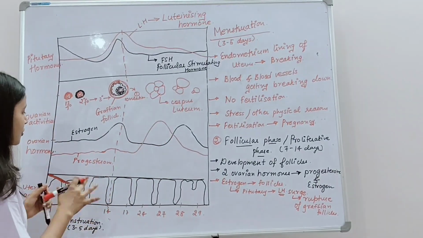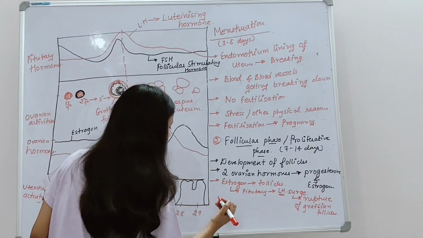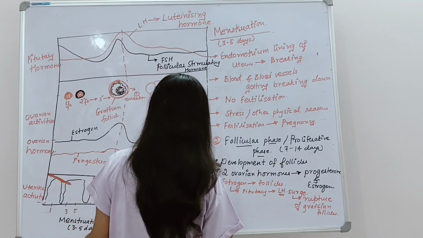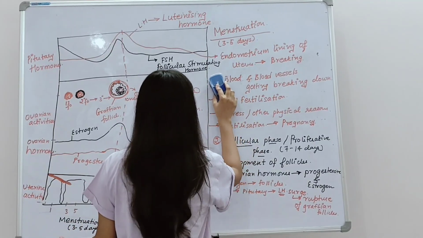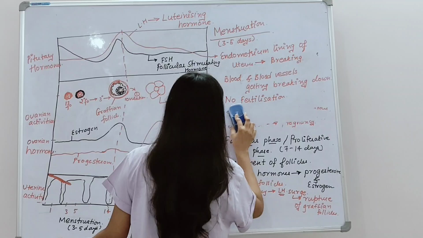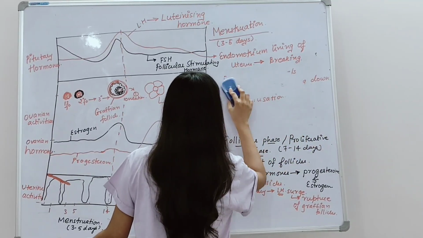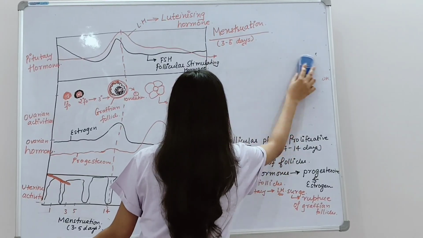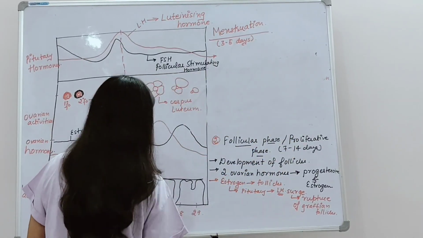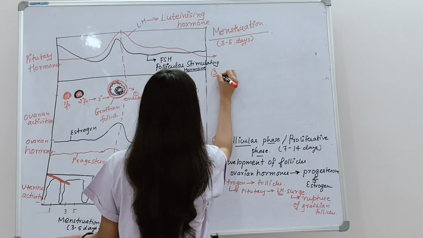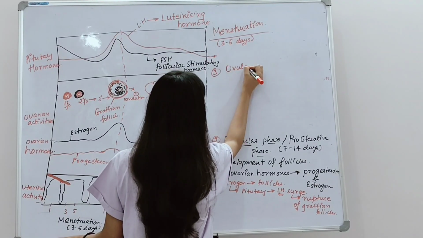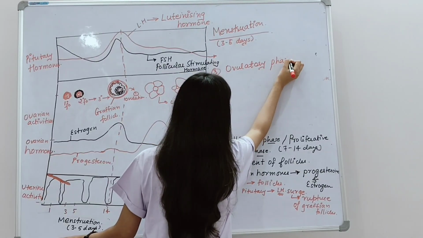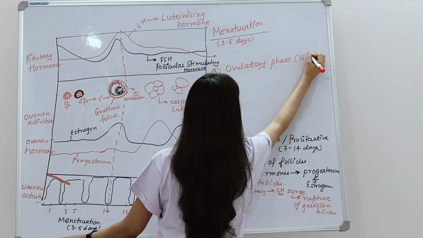Now this progesterone, let me write it down here. The third phase was the ovulatory phase, in which the ovulation occurred, that is the 14th day.